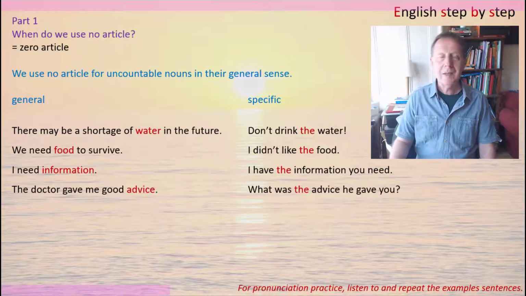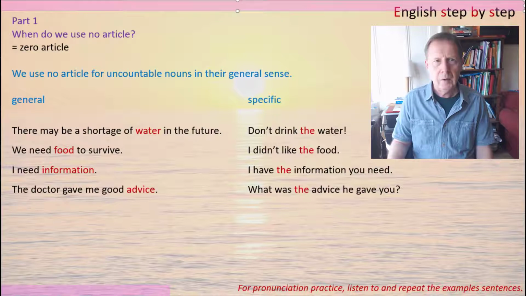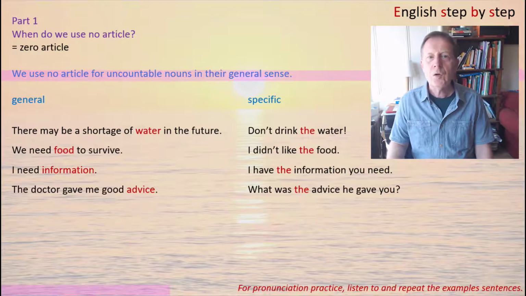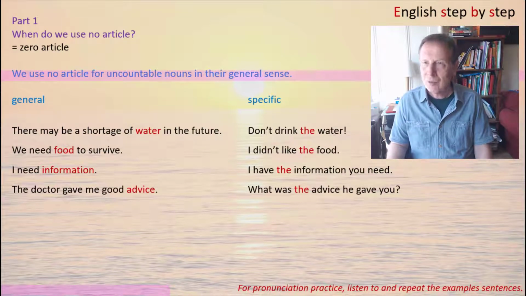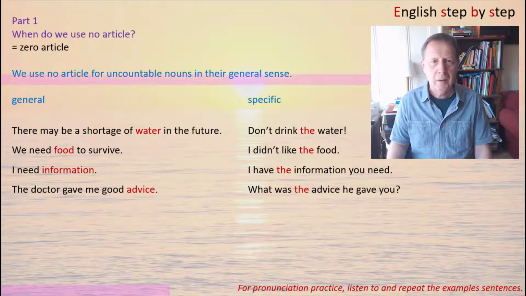So now let's look at situations where we don't use an article, we don't use a, and we don't use the. So that means it's zero article, no article. We use no article for uncountable nouns in their general sense. Well, we need to look at some examples here.